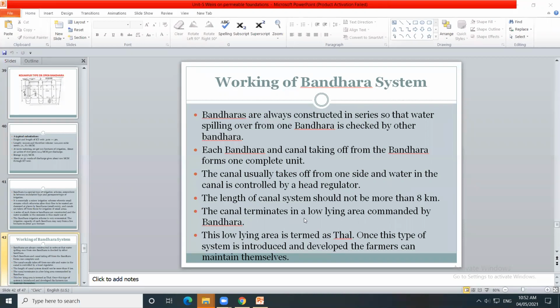The canal terminates in the low-lying area. This low-lying area is termed as thal. त्या low-lying area ला काय म्हणायचं, thal, T-H-A-L, thal. There these canals are terminated.